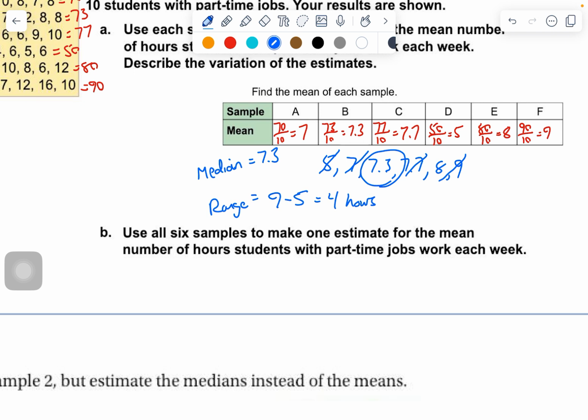So let's just say use all 6 samples to make one estimate for the mean. Oh, they want you to find the mean of all that, add all that up. Yeah, it works out to be the same thing, 7.3 repeating.